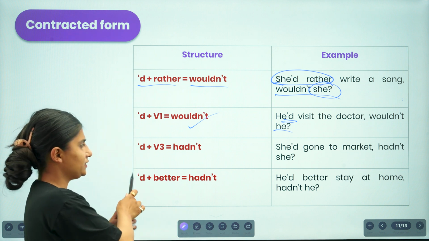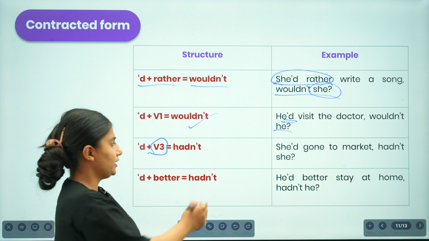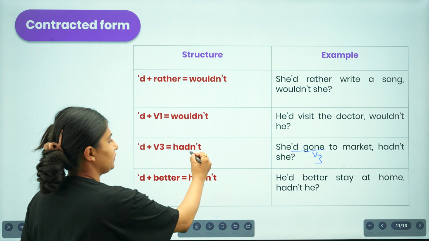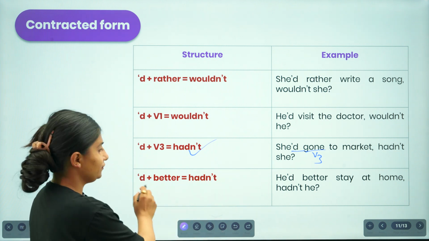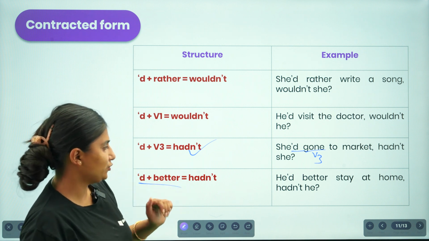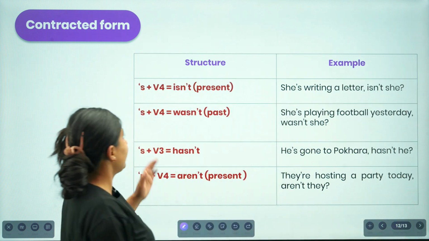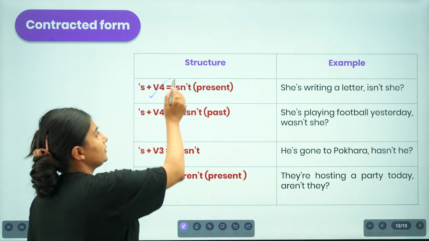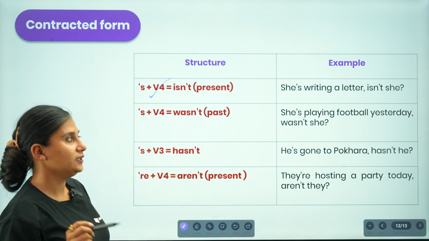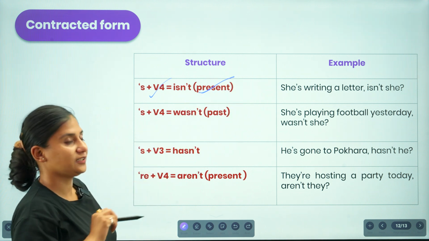So here, if you are provided with 'd plus verb 3', then verb 3 is passing us the insight that it is past tense. So that is why you are supposed to consider this as had, had plus verb 3. Then you are supposed to create hadn't. Okay. So if you are provided with apostrophe d plus verb 3 again, then you should be considering it as hadn't. Now moving on to the next, if 's plus verb 4' is presented in a statement, that is, she is writing a letter, then it is indicating that it is present tense. Then you are supposed to consider it as isn't.